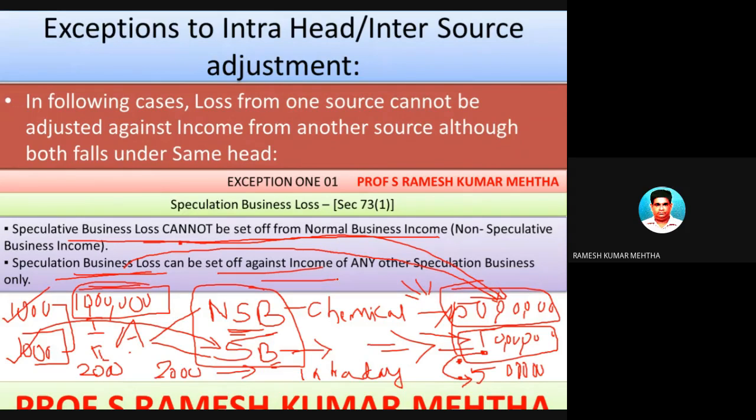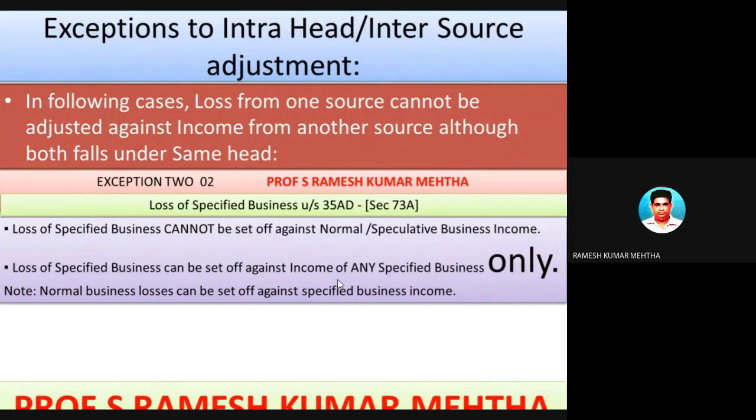So the summary of this discussion is, number one, speculative business loss can be set off against speculative business income or profit only. Number two, speculative business loss cannot be set off against any source of income other than speculative business profit, gain or income. Hope you have understood it. Next one. The second exception to intra-head adjustment, or inter-source adjustment. Inter-source means within the same source.